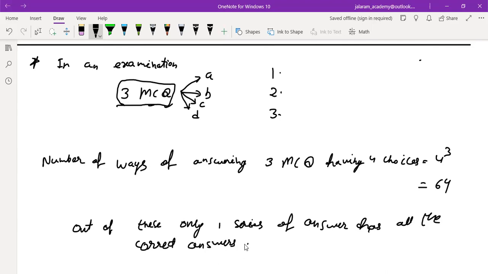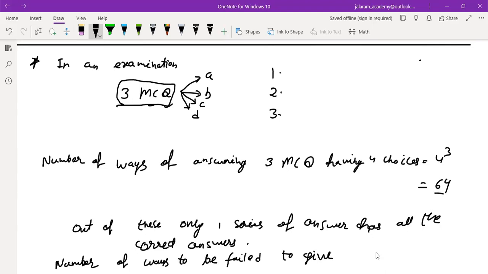What we have to find? The number of ways in which a student can fail to give all correct answers. Out of this 64, only one series is of correct answers.